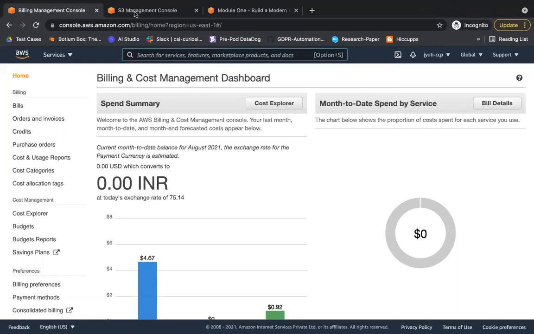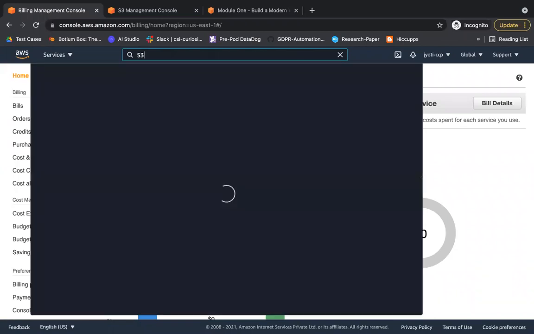Okay, so as we discussed in one of our sessions, if you want to access any service in Amazon, how can you do it? There are 3 ways. One is the management console, second is the CLI, and third is the SDK or CDK. Now I'm going to access S3 using the management console, which is a web interface. Then I'm going to cover one lab wherein we'll create the bucket using the Amazon CLI. Okay, so S3.